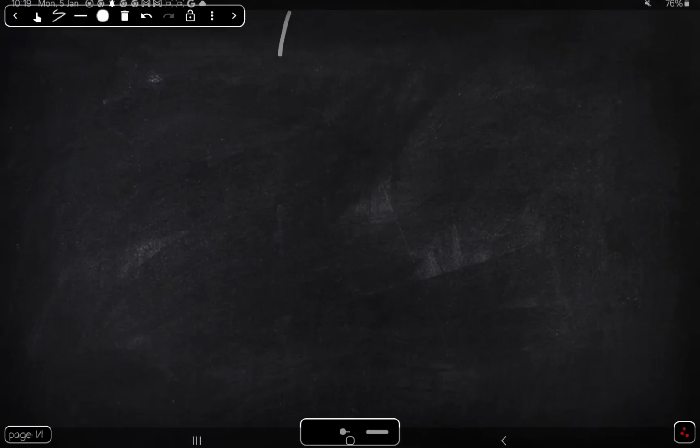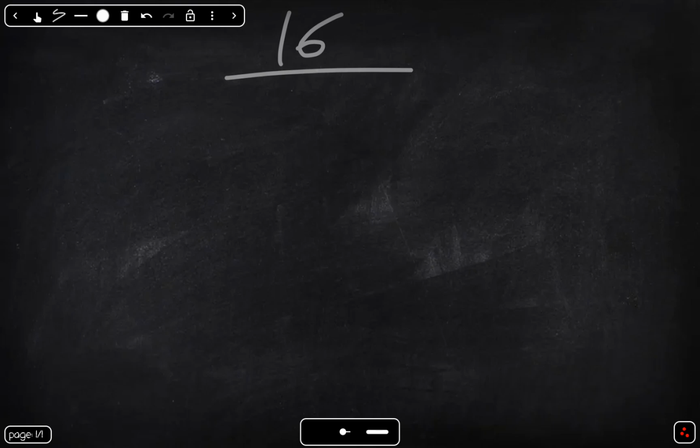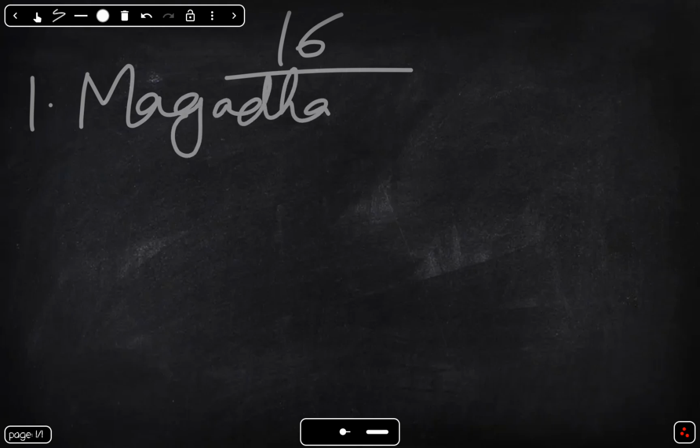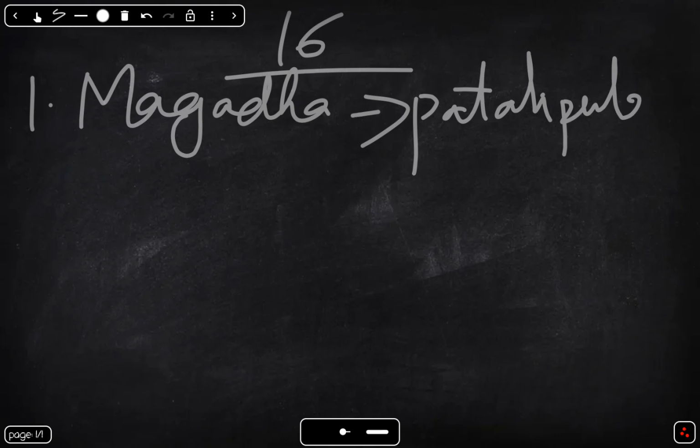We said that there are 16 Mahajanapada states. So, what are those? First one is Magadha. The capital is Rajgriha, later Pataliputra. This is an important concept in CTET.